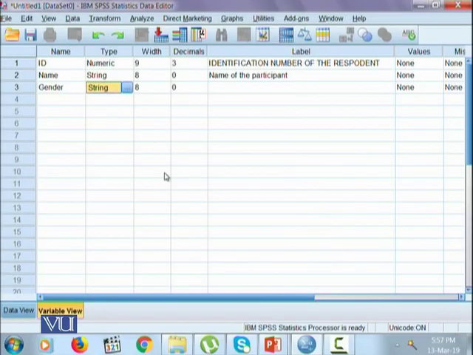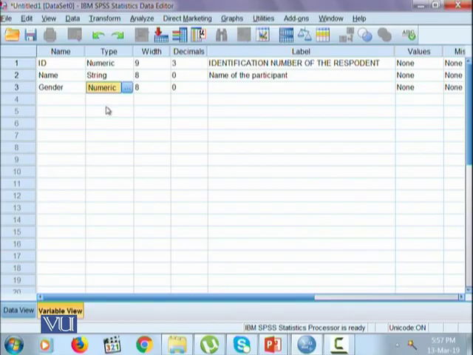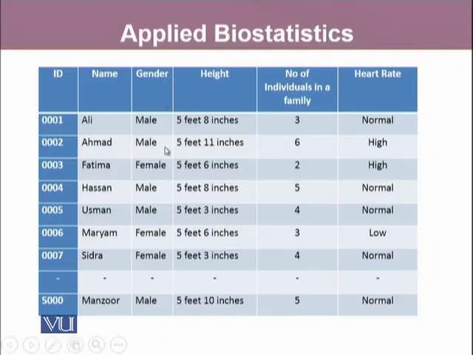Hence, we prefer entering the data into SPSS as numeric even though it is a non-numeric variable, by giving each category a code, and those codes assigned are going to be numeric codes.